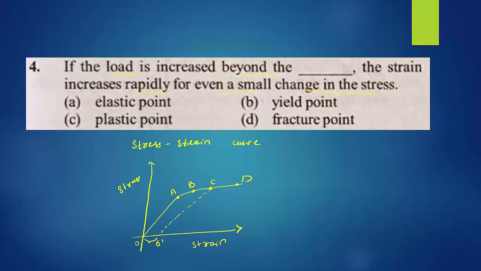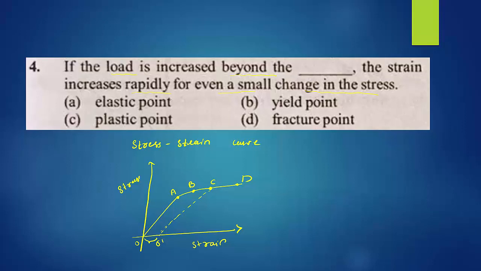But in A to B, for less force, there is more change in the configuration. It will also follow Hooke's law. But when it crosses the limit of proportionality and the limit of elasticity, it reaches the yield point. At the yield point, what happens? The strain increases rapidly for even a small change in the stress. That indicates size and shape immediately change for a small amount of force. So this is called the yield point.